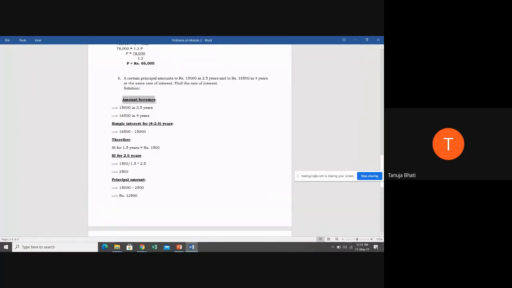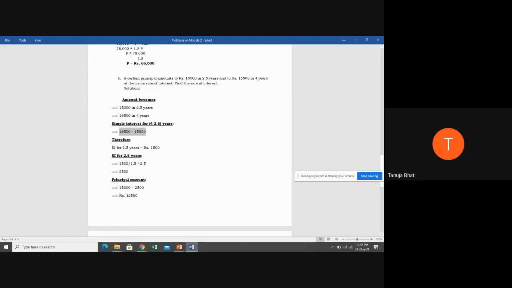Now what they're telling us: the amount becomes 15,000 in 2.5 years and 16,500 in 4 years. We know that in simple interest the same amount of interest is received every year. 4 years minus 2.5 years is how many years? It is 1.5 years, correct? So the simple interest for 4 minus 2.5, that is 1.5 years, is 16,500 minus 15,000, that is 1,500.